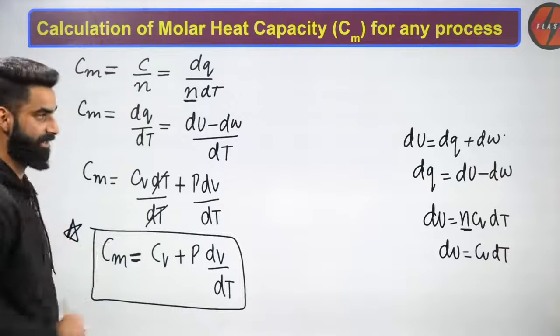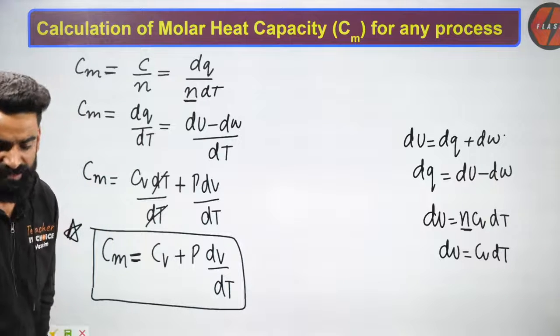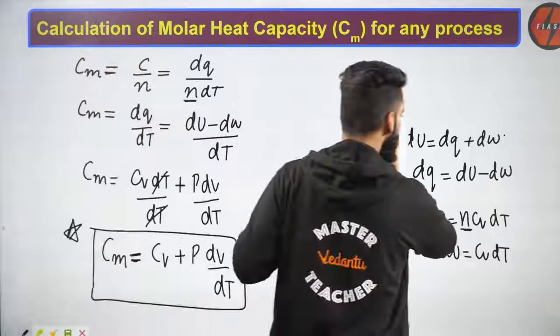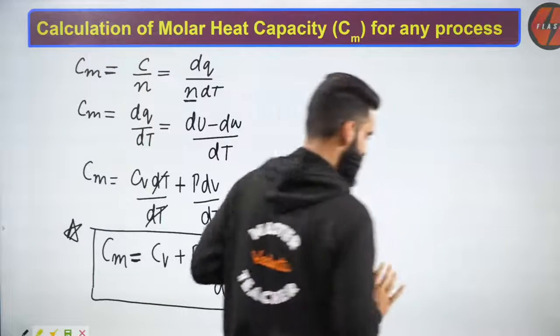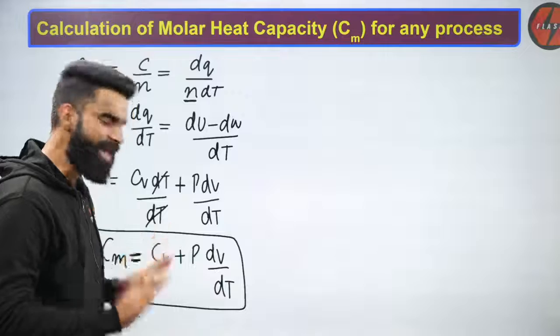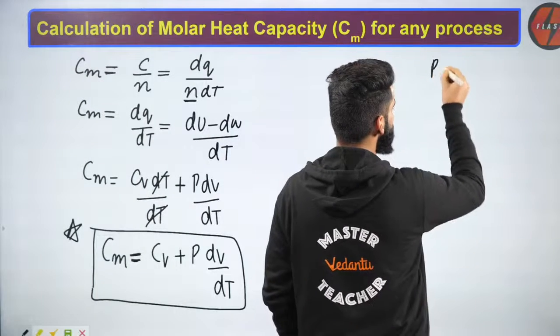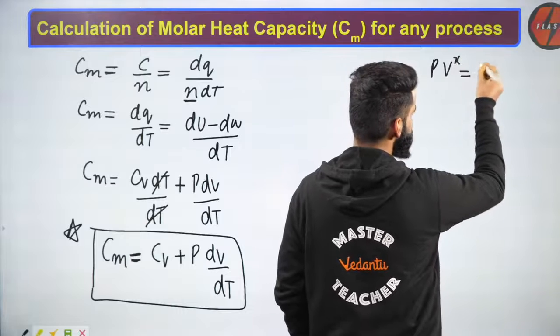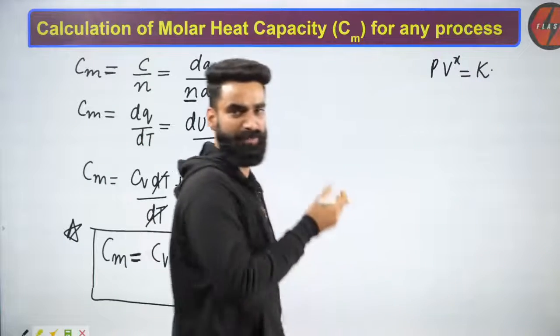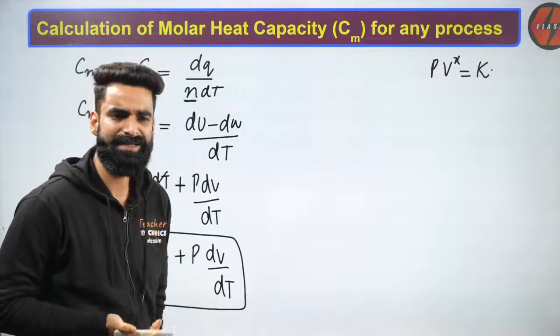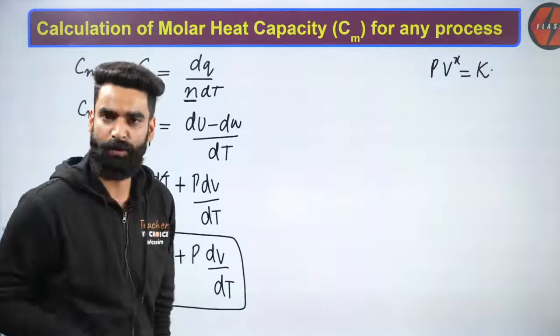I'm going to use this relation, and for that I need to do a few more calculations right here. See, guys, very, very simple. First of all, just now we saw one equation. What was that? PV to the power x is equal to constant. This was one equation which we discussed a few minutes back. Yes, PV to the power x is equal to constant.